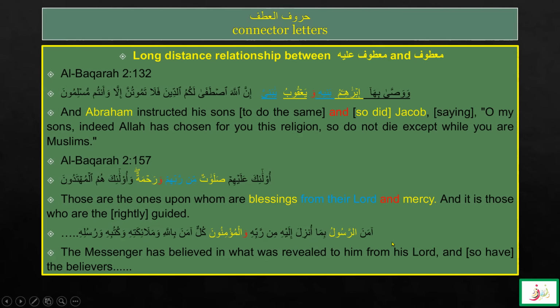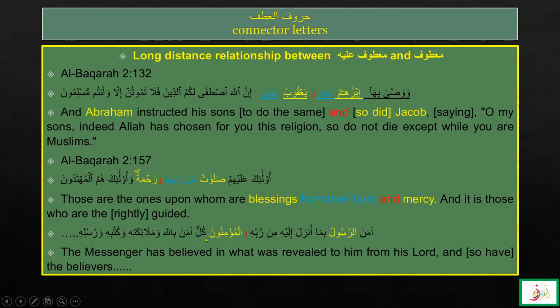There is another beautiful example: آمن الرسول بما أنزل إليه من ربه والمؤمنون. So here you can also see the matuf alayh and matuf have the same status, but with a long distance relationship between them, connected with the harf of atf. آمن الرسول is in the state of rafa and والمؤمنون is in the state of rafa.